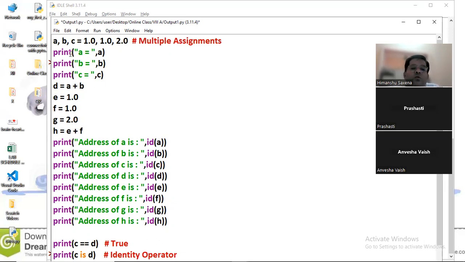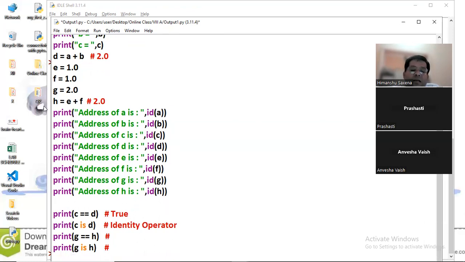Okay, fine. So we can see here that we have added a plus b and assigned this value to d. So in d, what value has come? It's 2.0. And e has 1.0, f has 1.0, and g has 2.0. And e plus f will again have the value 2.0, because we have added float values.